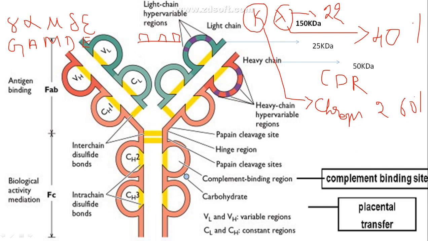The light chain has only one constant region, whereas the heavy chain has three constant regions, 1, 2 and 3. They do not bind to the antigen. It is only the variable region carrying 110 amino acids with their N terminal of the light chain and heavy chain which is going to bind to the antigen. Therefore, the others are called the constant region.